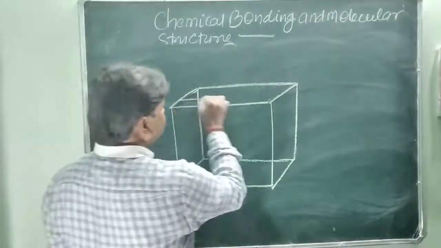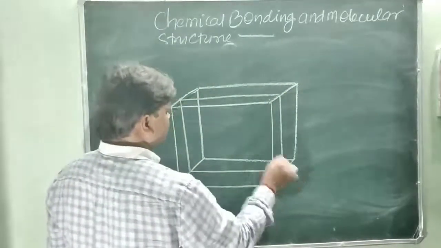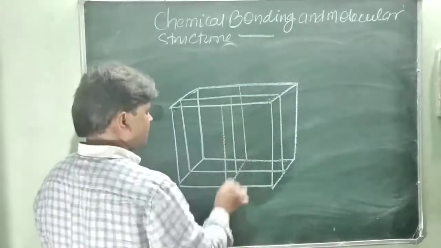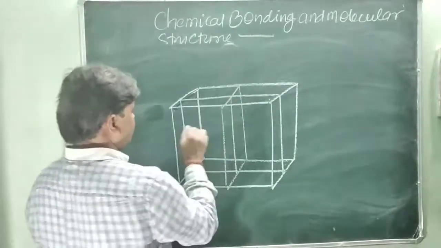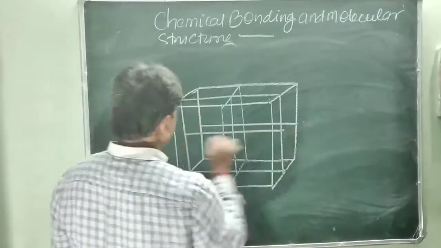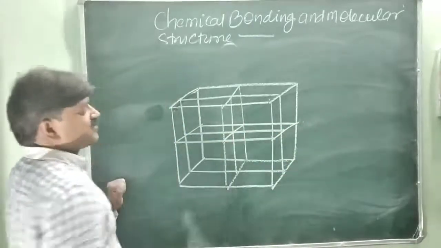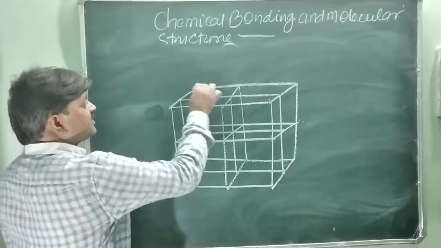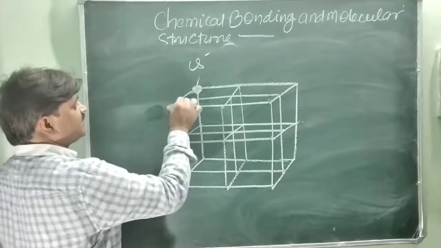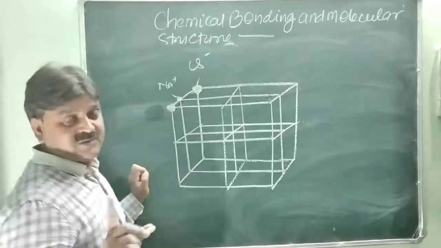So you will see here, this is a completely close packed structure. The bigger size atoms show chloride, Cl minus, and the smaller size show the sodium ion. So they are present in well-defined geometry and positions.